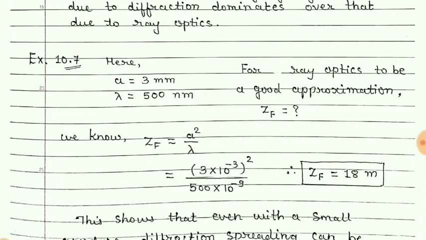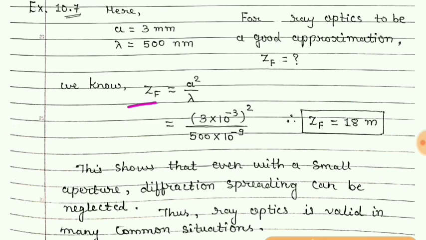Now example number 10.7. In this example it is given that the width of the slit is 3 mm, light of wavelength 500 nanometer is used, and we want to find this Fresnel distance ZF. We have the formula that ZF equals a square by lambda. a is given, lambda is given.